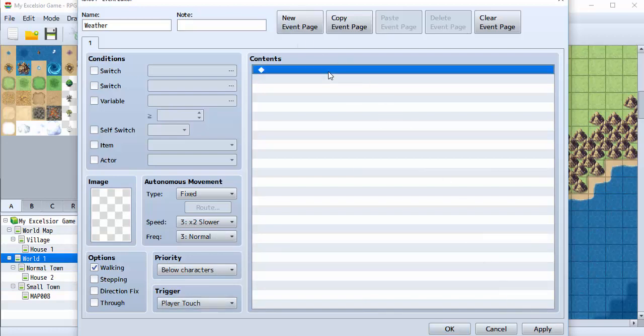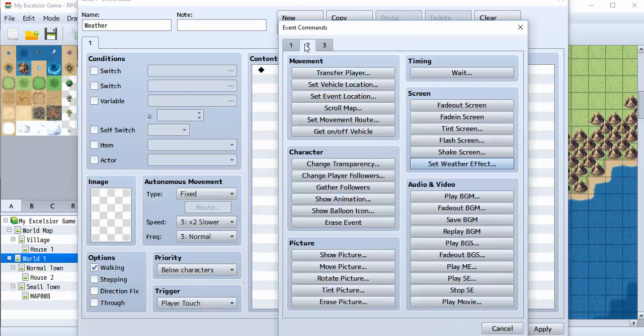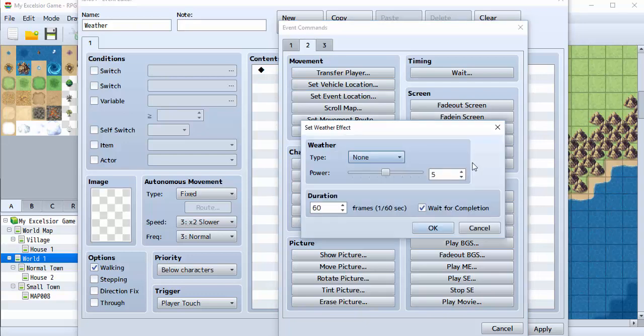And so we're going to go to the event commands. We're going to be on tab 2, and we're going to have set weather effect. We get rain, we get storm, we get snow. So I'm going to show you what rain looks like first. Let's go full power all the way up to 9. Again with the duration, 1 frame equals 1/60th of a second. So how long do you want this rain to last? And then whether or not you want to wait for the completion before the player can do anything, I always unclick that. And so I'm just going to put in a random number here, 300.